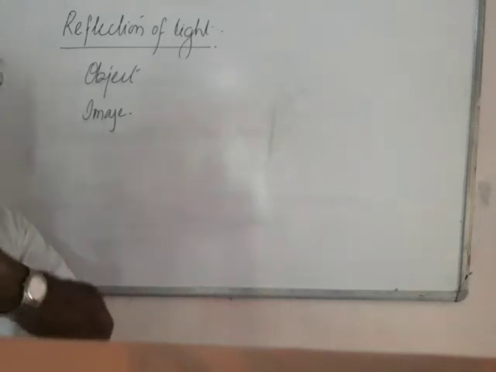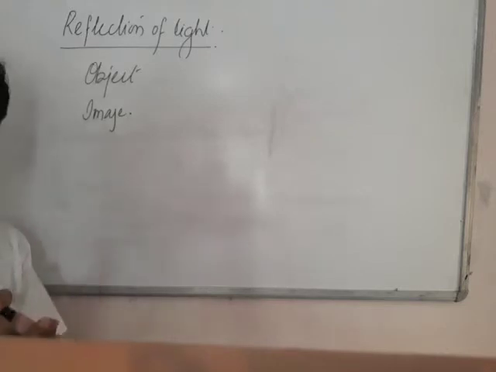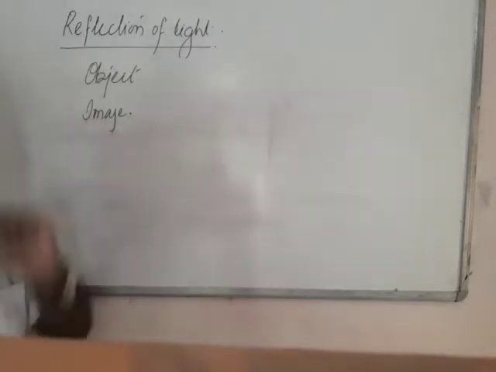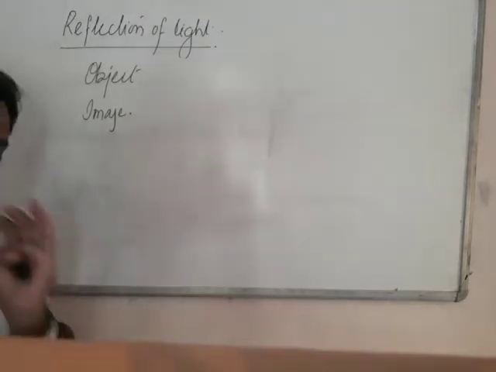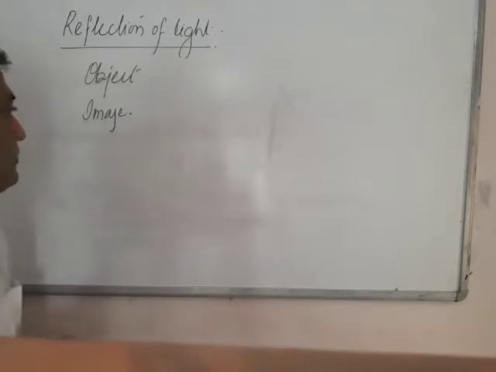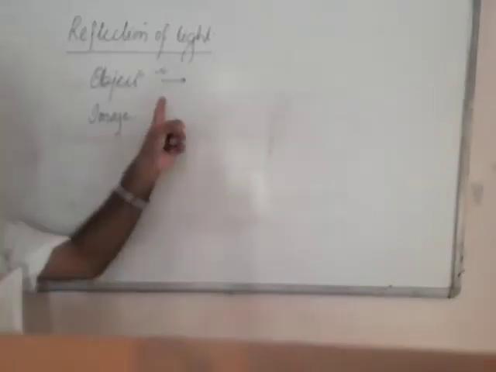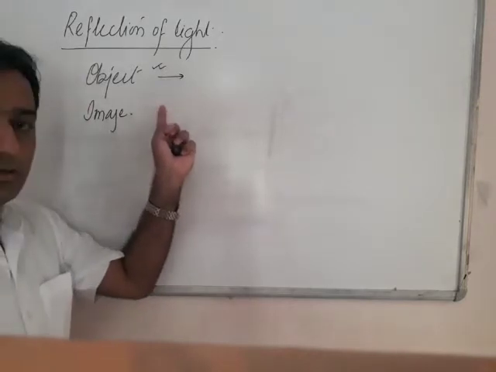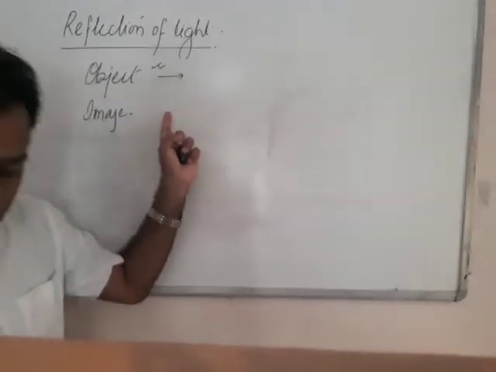Although the plane mirror is not part of the syllabus, to understand what is a virtual image and what is a real image, we have to understand the characteristics of a plane mirror also. That will make your task easy. So what is an object? Anything which emits light of its own or by reflection is called an object.